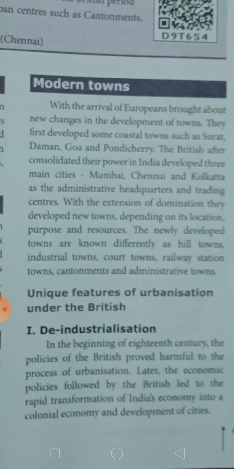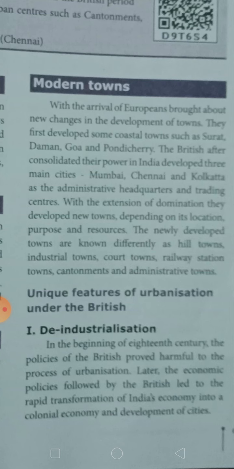Urbanization and the policies. Later, the economic policies pursued by the British led to the rapid transformation of the Indian economy into a colonial economy, and to the growth of the cities also.